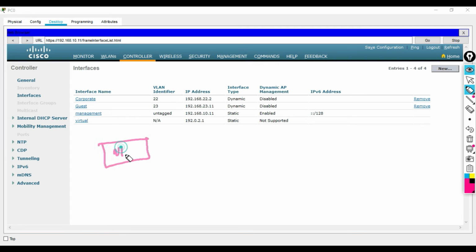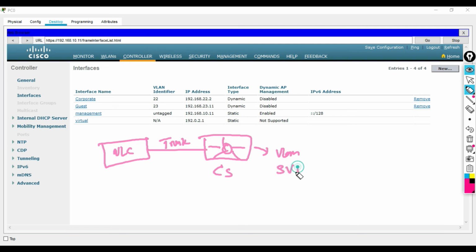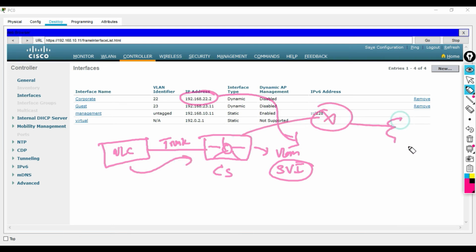So how should the structure be? This is the WLC, and it should be connected to one of our switches, maybe the core switch. This should be a trunk port, because the WLC may have more than one SSID, which means two or three VLANs. Here the VLAN should also exist, and the SVI should be the default gateway for that VLAN. After the WLC, the traffic goes to the router, and through the router the WLAN portion goes just like our LAN portion.